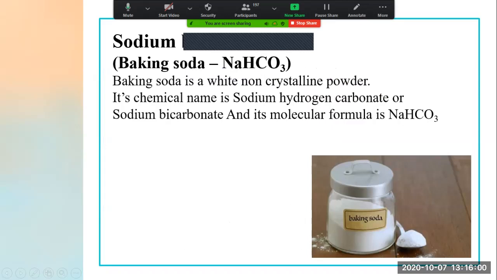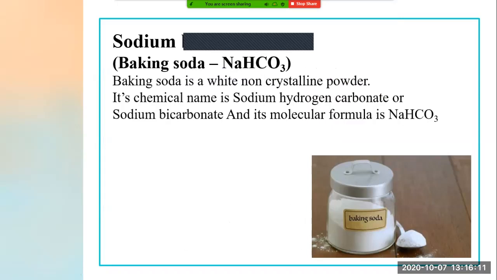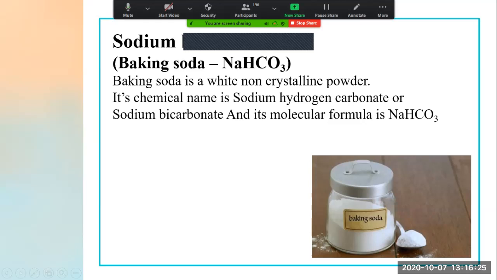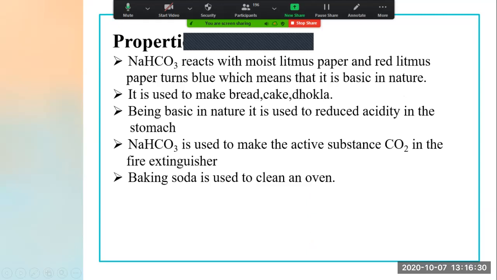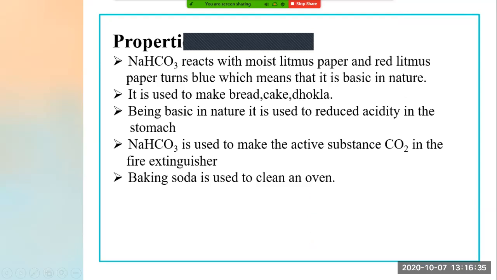To make cakes and bhajis, mama uses baking soda. Baking soda is a white non-crystalline powder. When we take a pinch of baking soda in our hand, we feel that it is very smooth. It is a non-crystalline powder, right? Its chemical name is sodium hydrogen carbonate, or we can call it sodium bicarbonate, and its molecular formula is NaHCO3. Then the properties and uses we saw: NaHCO3 reacts with moist litmus paper and red litmus paper turns blue, which means it is basic in nature.